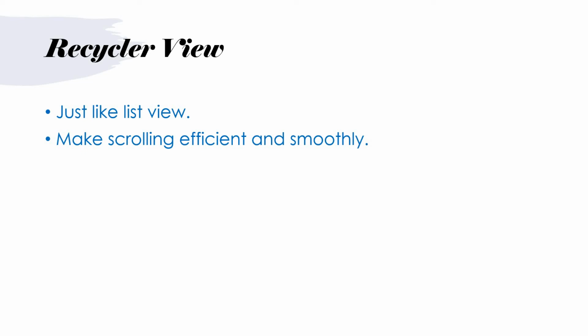So why does that happen? Sometimes the reason behind it is the list view, and YouTube and WhatsApp are all using the recycler view. So to make the scrolling efficient and smooth, recycler view is very important, and this is the main advantage of the recycler view. Now what's next?